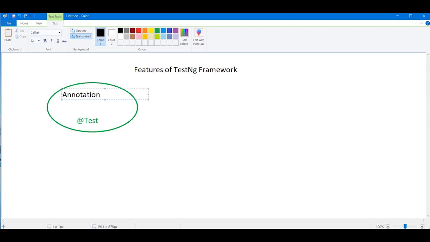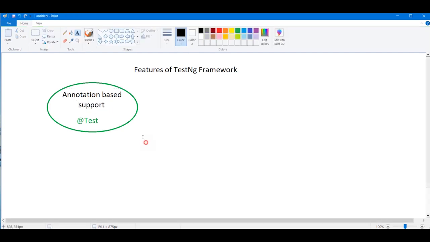Annotation based support. Okay guys, we do not need to hardcode the test, making the function a test function.